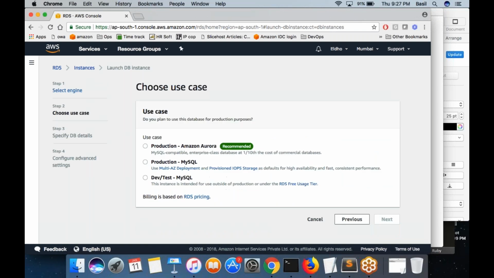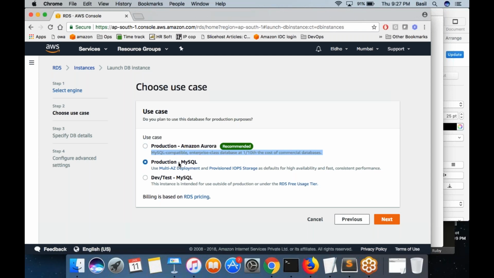Yeah, click on next. It will ask you three options actually. So one option is production Amazon Aurora, production MySQL, development or testing MySQL. So basically, if you are in a production environment, the most recommended one is Amazon Aurora, but it is costly. I mean, you need to pay extra for MySQL Aurora. And if you choose the first option, you are going to get MySQL Aurora.